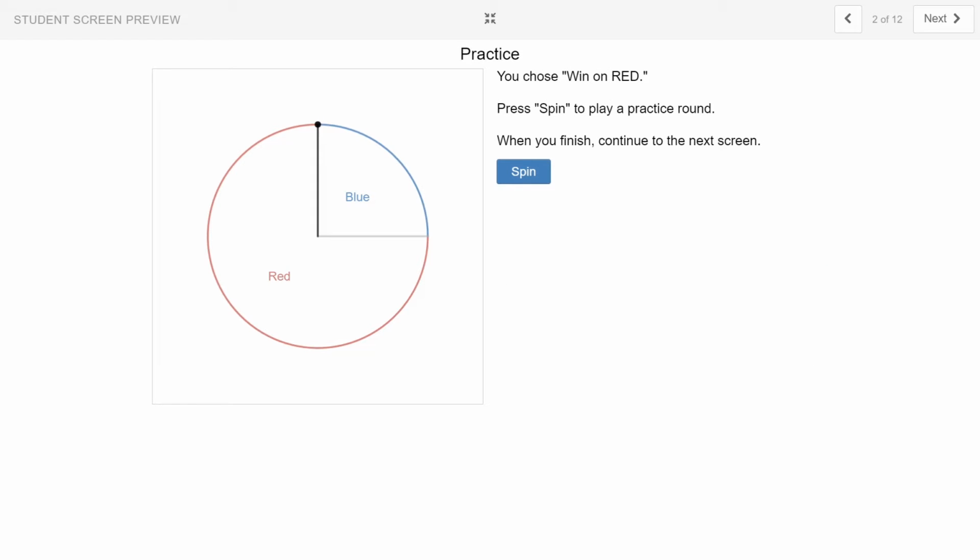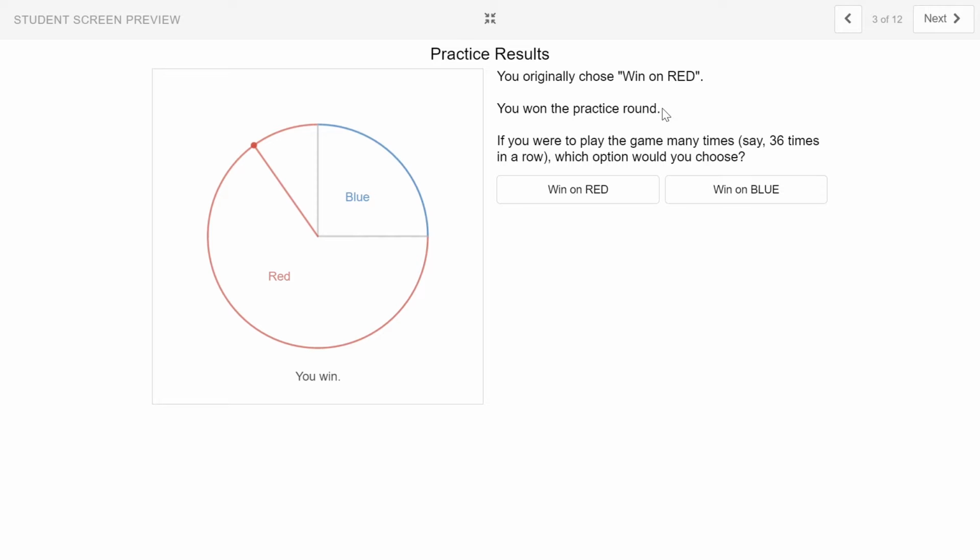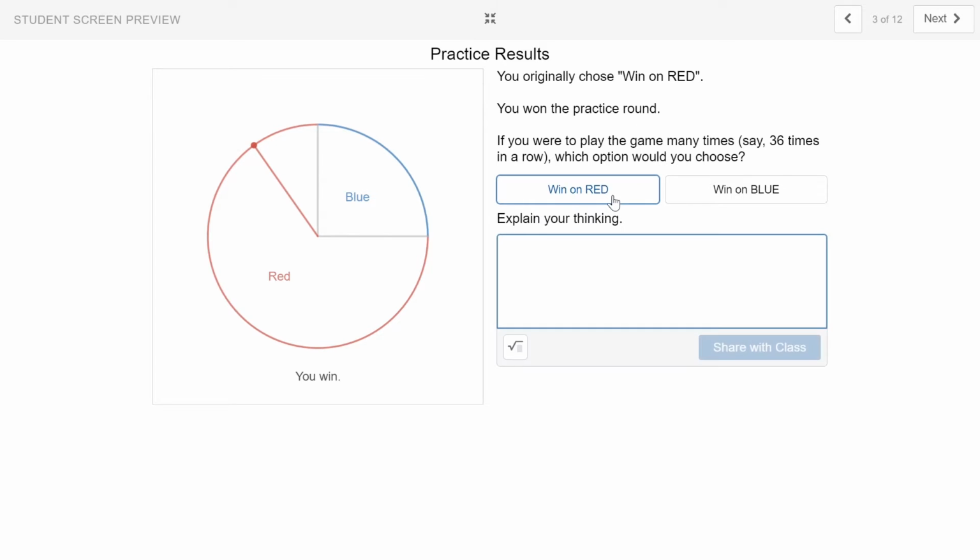Well, now we get a chance to play. I chose win on red. I'm going to press spin to play a practice round. Yes, I won! You originally chose win on red, and you won the practice round. If you were to play the game many times, say 36 times in a row, which option would you choose? I think I would stick with win on red.